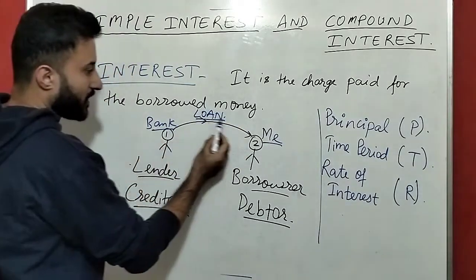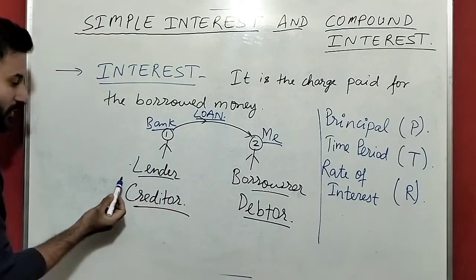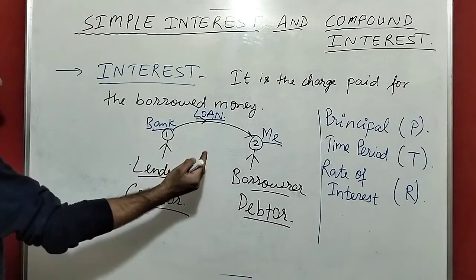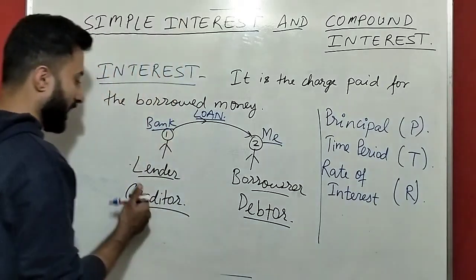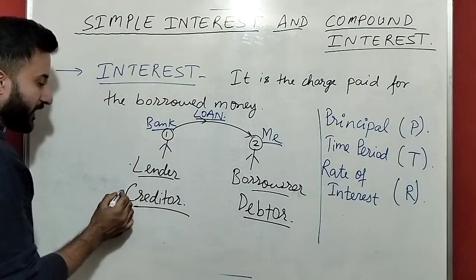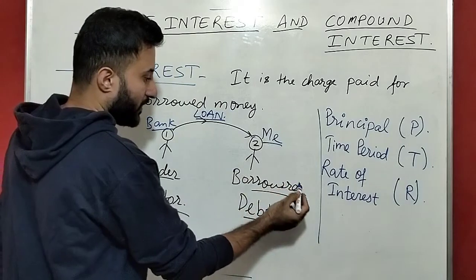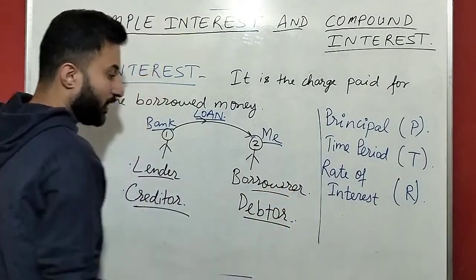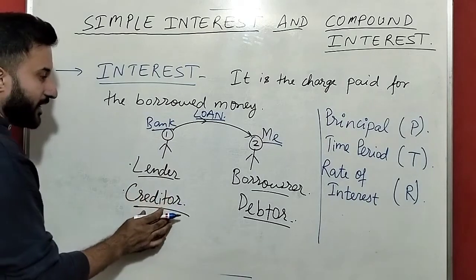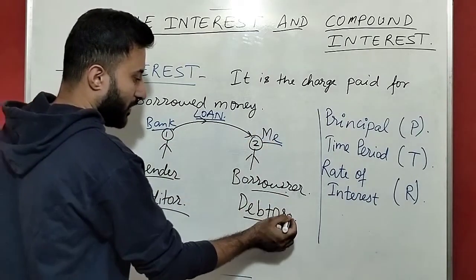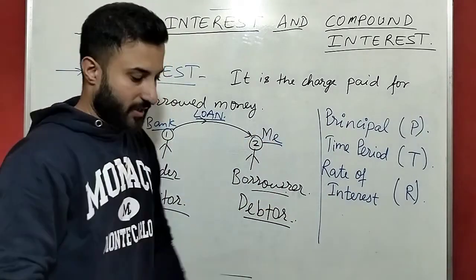Who is giving is called a lender or creditor. Who is taking is called a borrower or debtor. So the bank is giving, so the bank will be the lender or creditor. I am taking, so I will be the borrower or debtor.